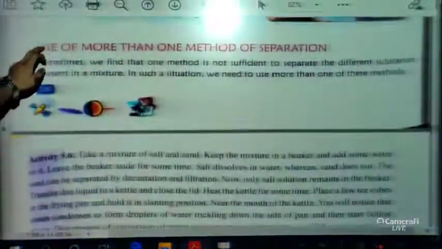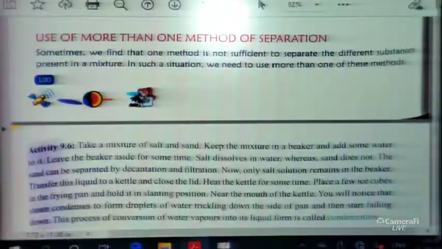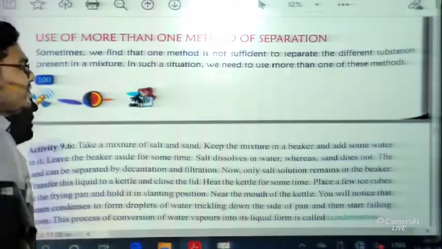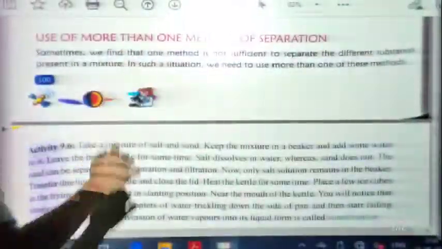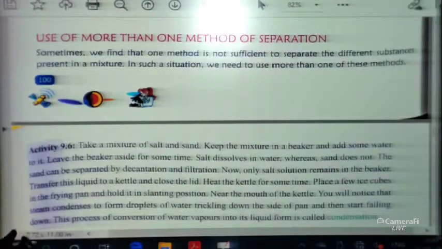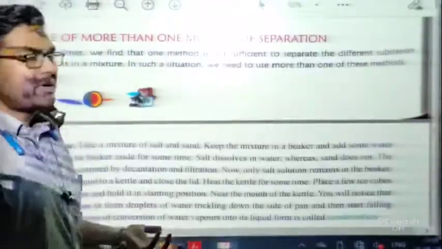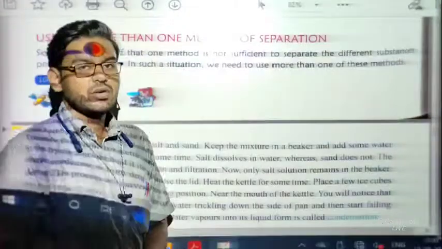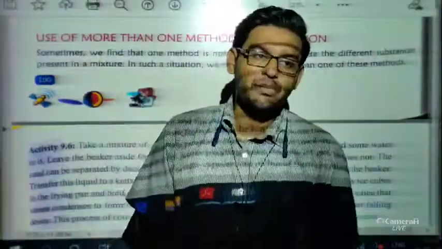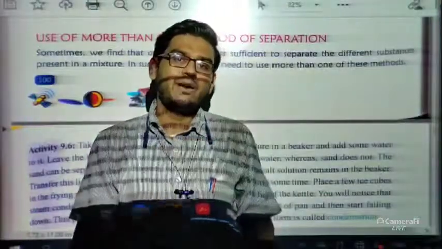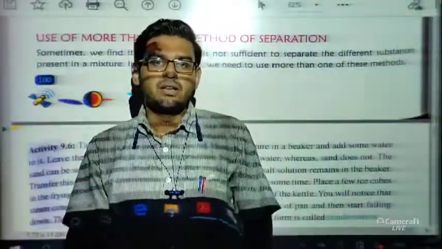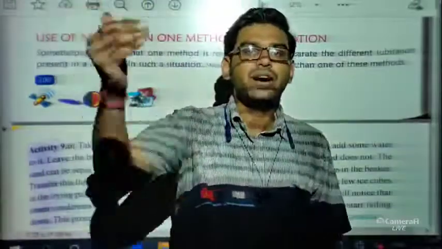Let us move to the next part, which is the use of more than one method of separation. In this portion we will discuss why we use more than one method of separation. We have discussed many methods, but why discuss more than one? If we know one method, that is enough. If we know hand picking, we can easily separate. So what is the requirement of other methods?